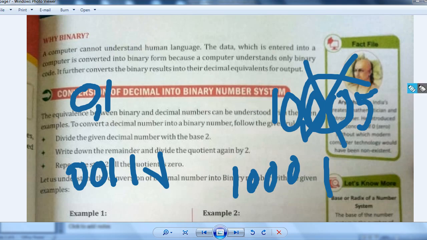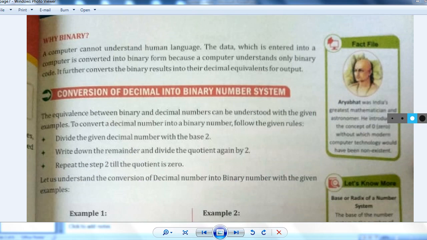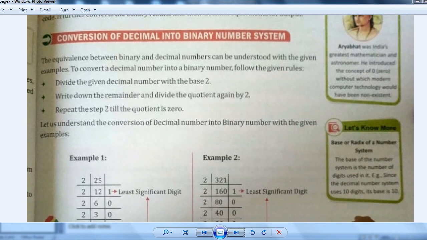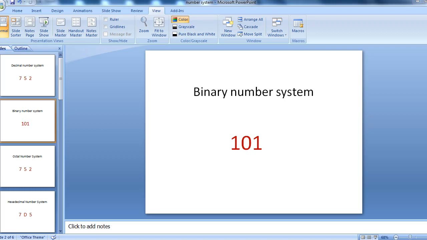Now next, a computer cannot understand human language. The data which is entered into a computer is converted into a binary form, because the computer understands only binary code. It further converts the binary result into its decimal equivalent to give you as an output, right? I have just explained this. Now the next topic: conversion of a decimal number into the binary number system. Okay, I will tell you decimal to binary. Let me show you.